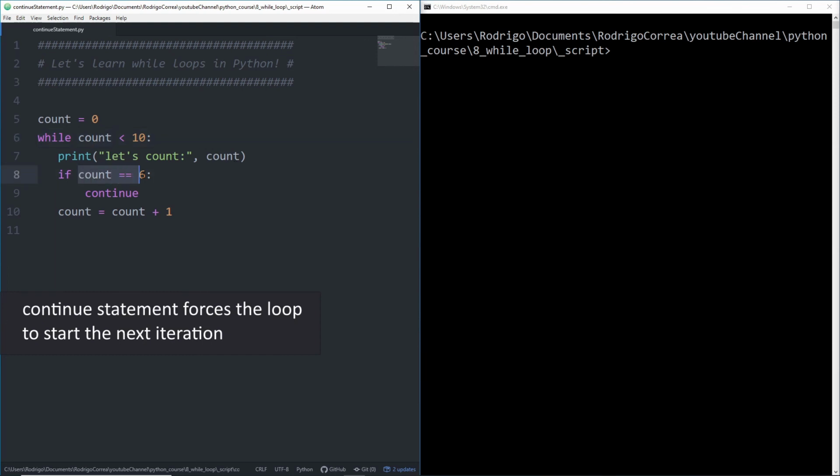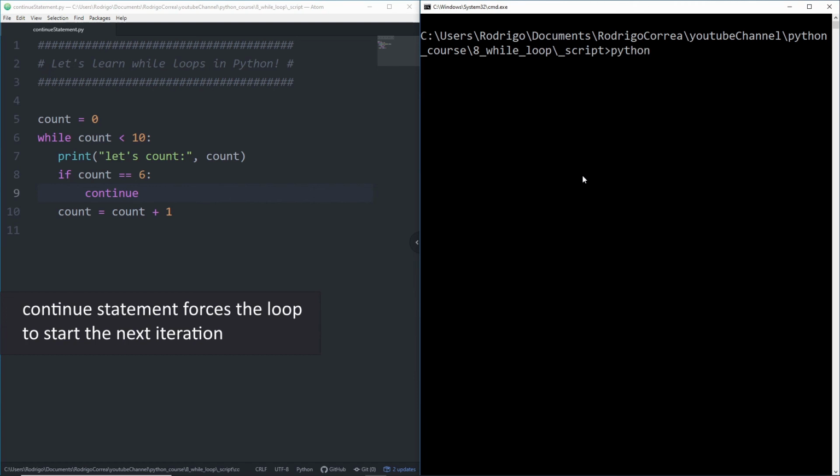6 will be evaluated here as true, and we're going to do the same. We're going to execute continue. Therefore, we come back to the iteration, and line 10 is again not executed, and that's what we just saw. That's an infinite loop. So be careful when using continue with a while loop. It's quite useful, but just don't get in an infinite loop. In that case, we are in an infinite loop.